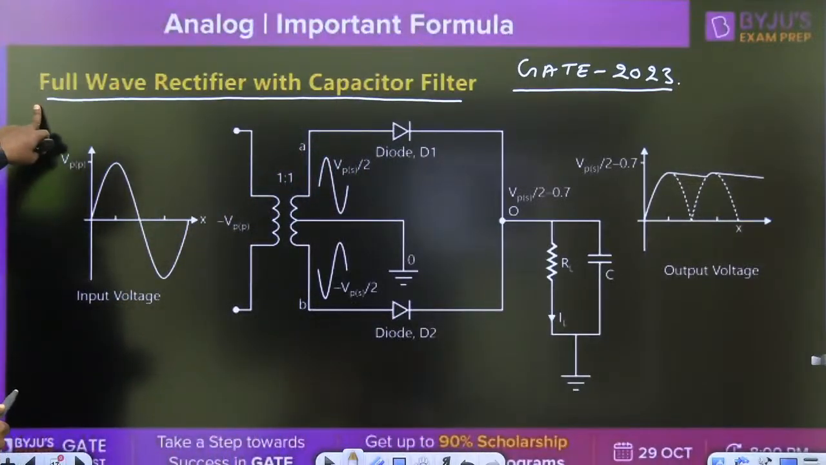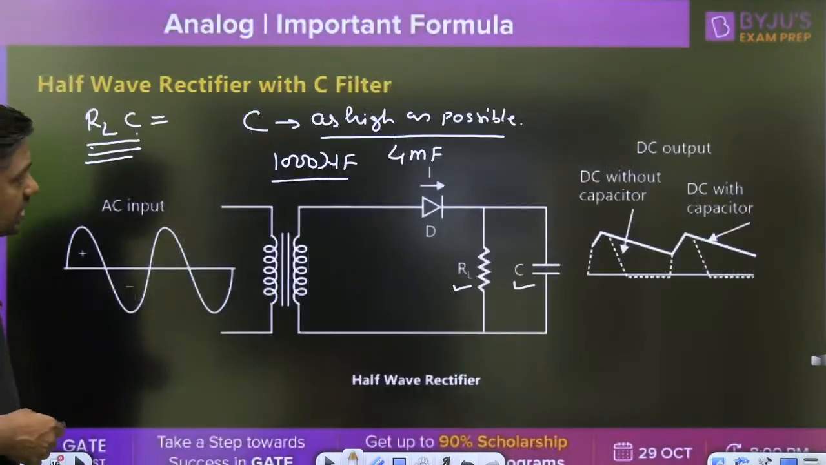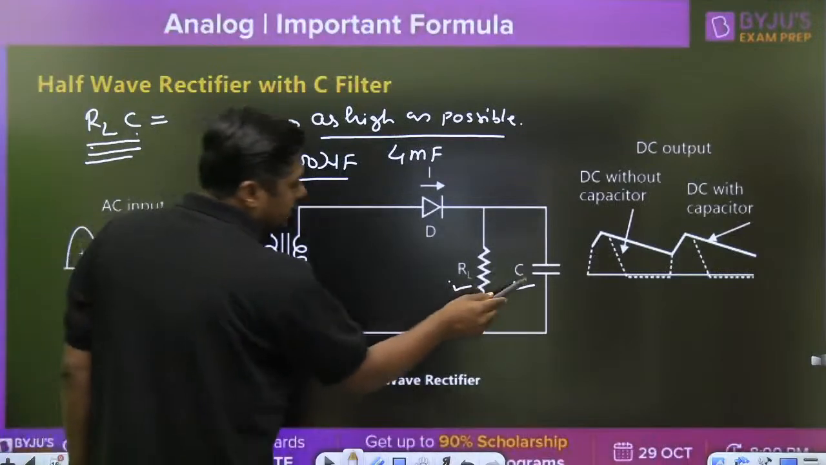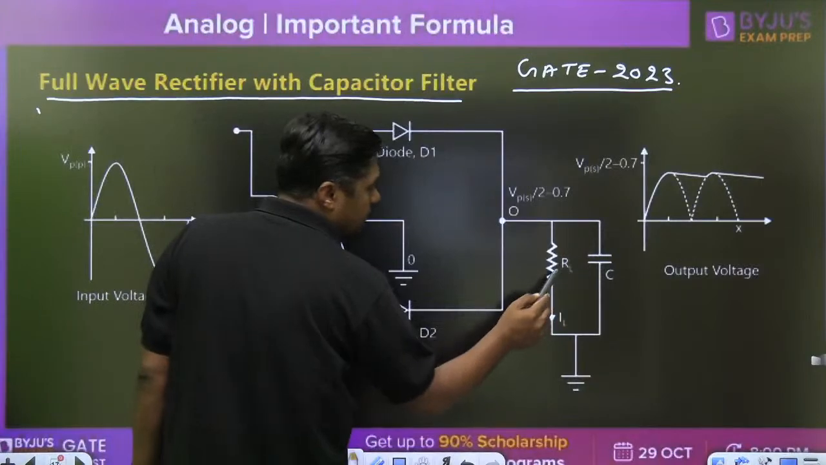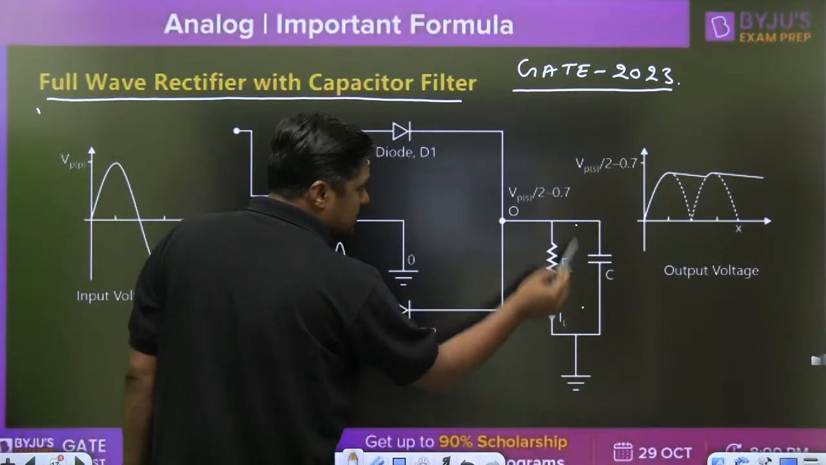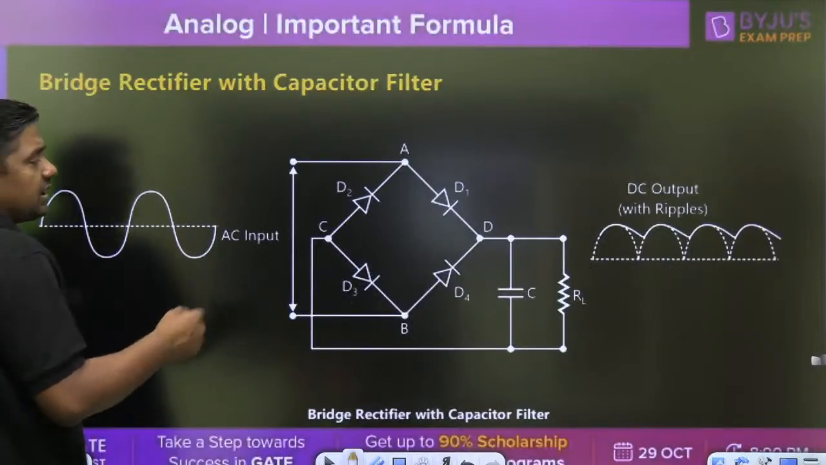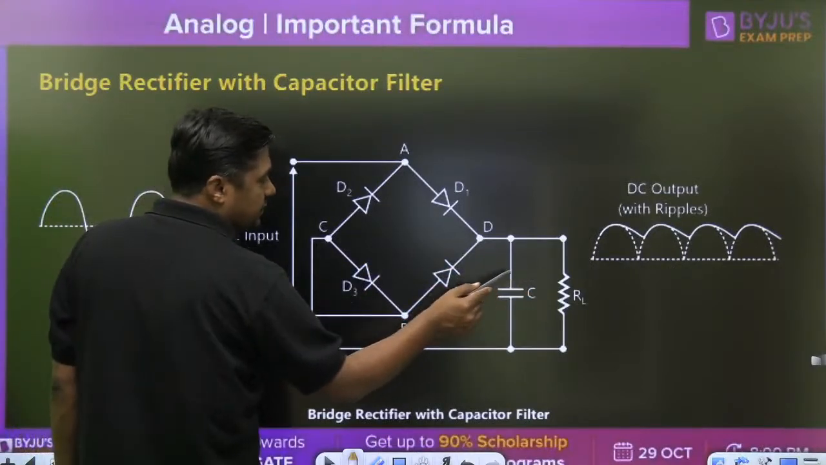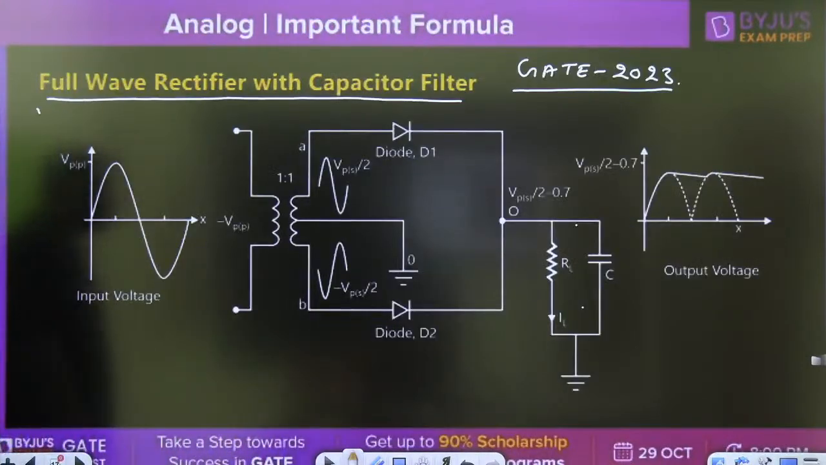Full wave rectifier with the capacitor filter, for GATE 2023. In the case of half wave rectifier, the capacitor is connected in parallel. In the case of full wave rectifier, again the capacitor is connected in parallel with RL. Or in the case of bridge rectifier, again the capacitor is connected in parallel to RL. Now, what are the important formulas?